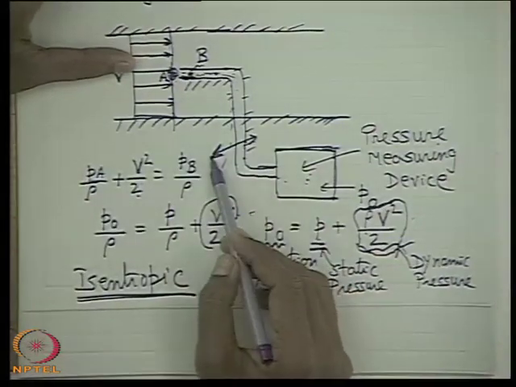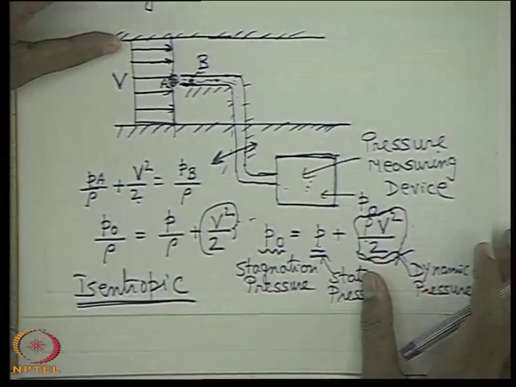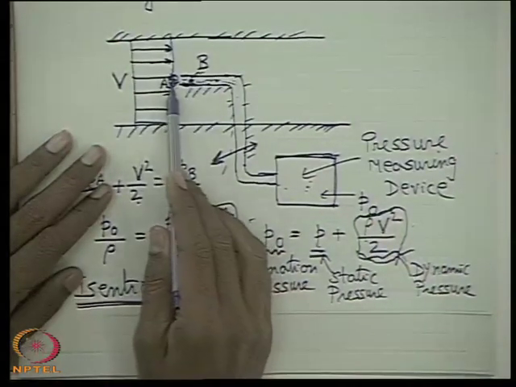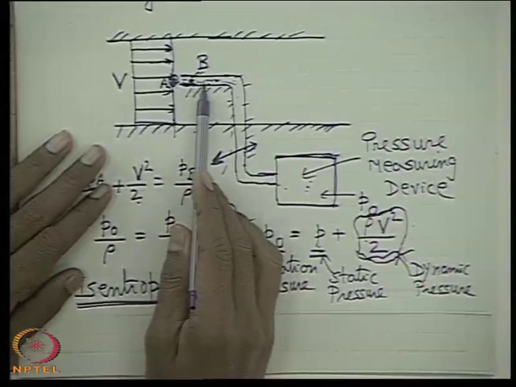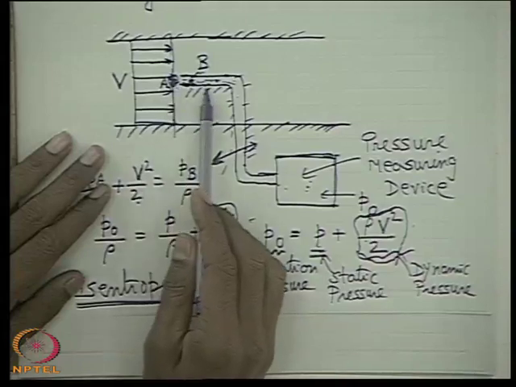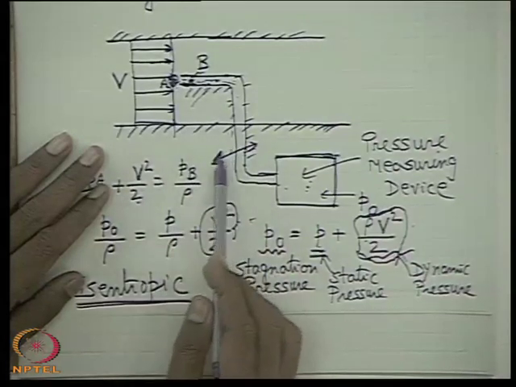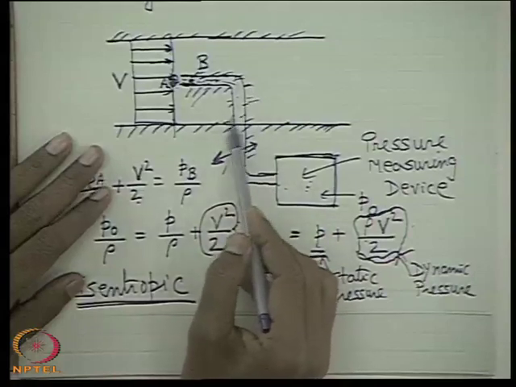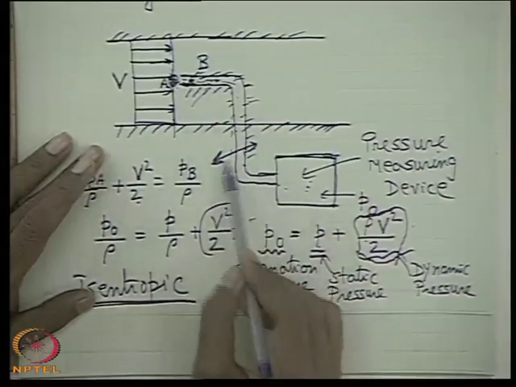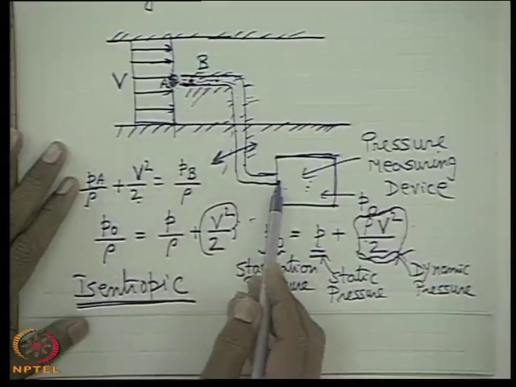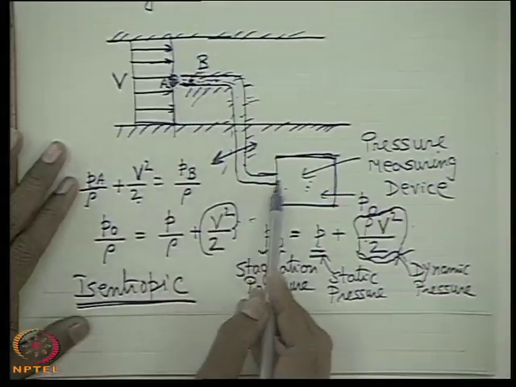So, only heat transfer can take place. It is very simple from a physical sense: when the fluid is brought to rest, the kinetic energy is brought into pressure energy, but a part of this kinetic energy may be converted to heat and transferred to the surroundings. So, if it is insulated, so that no energy interaction takes place between the system and the surroundings, and if it is free from any dissipative effect, the process is known as a reversible process in thermodynamics.